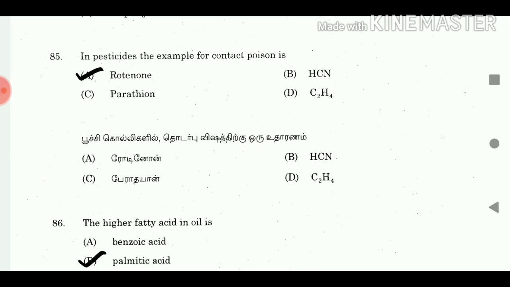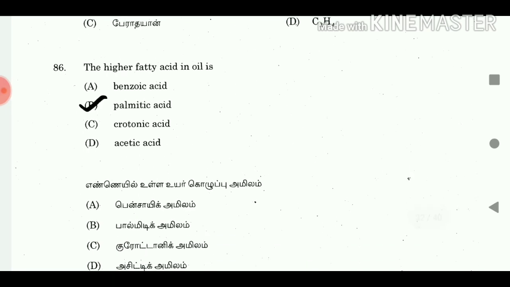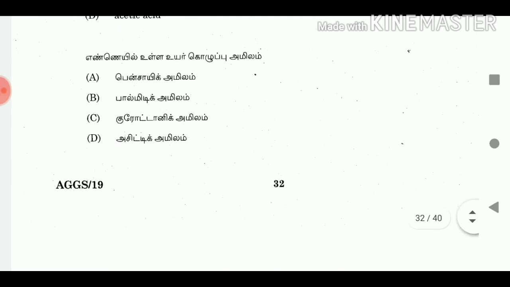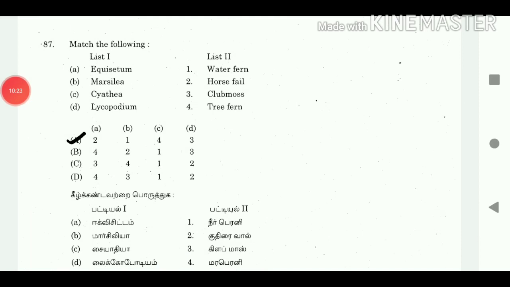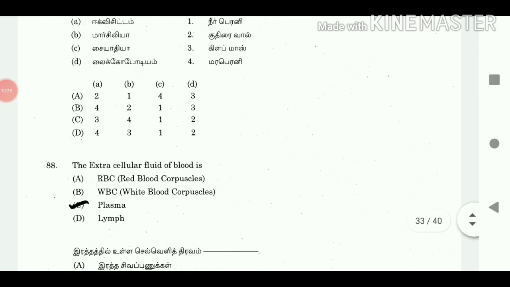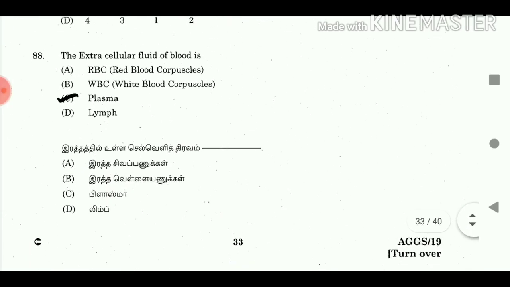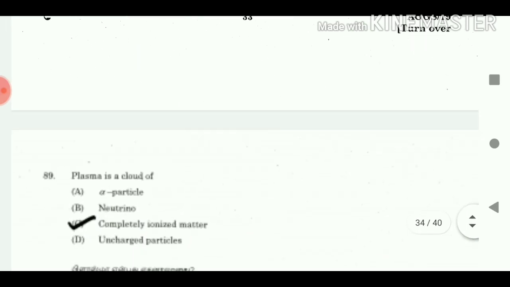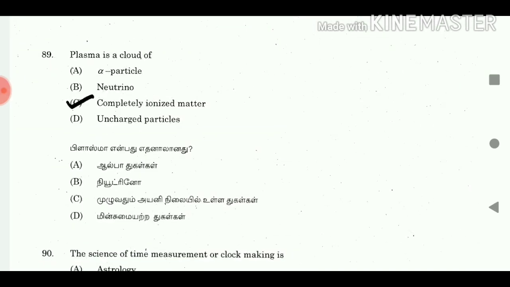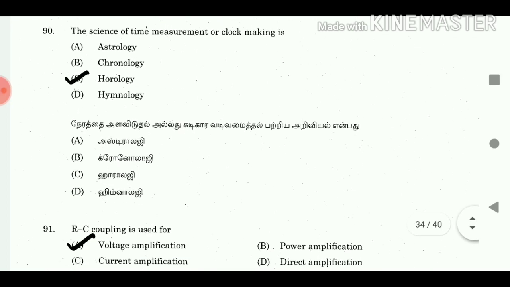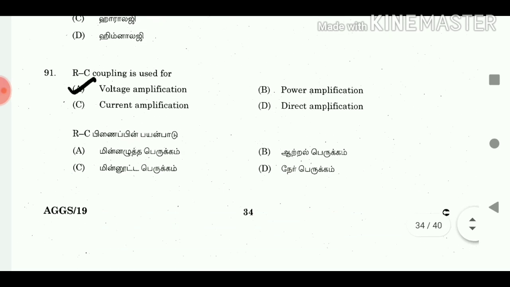86. The higher fatty acid in oil is? Answer, palmitic acid. 87. Match the following. Answer, A2B1C4D3. 88. The extracellular fluid of blood is? Answer, plasma. 89. Plasma is a cloud of? Answer, completely ionized matter. 90. The science of time measurement or clock making is? Answer, horology.